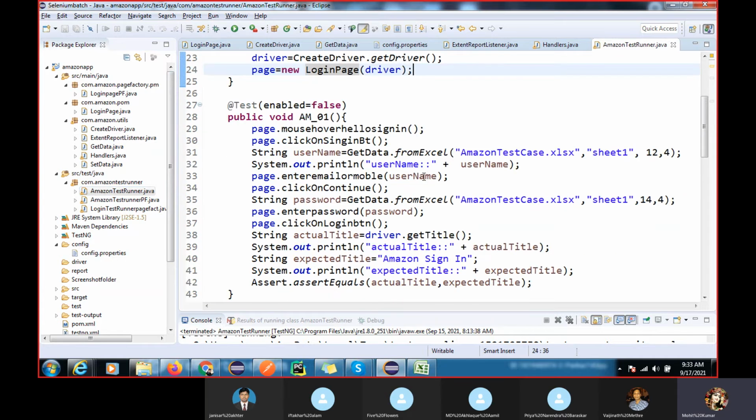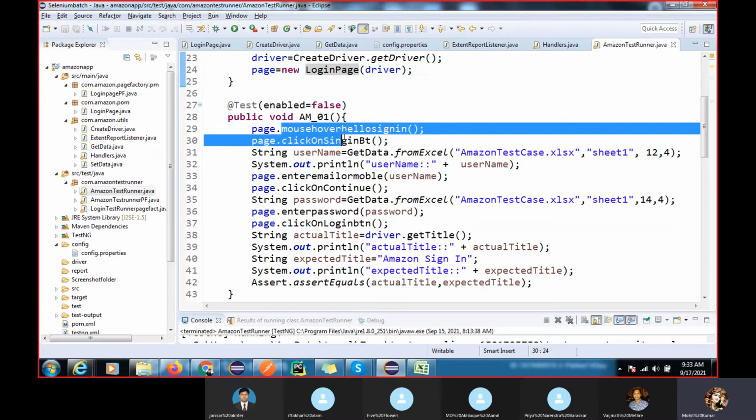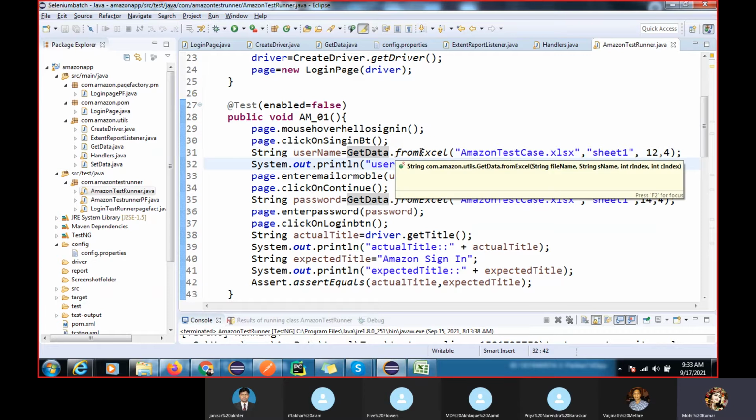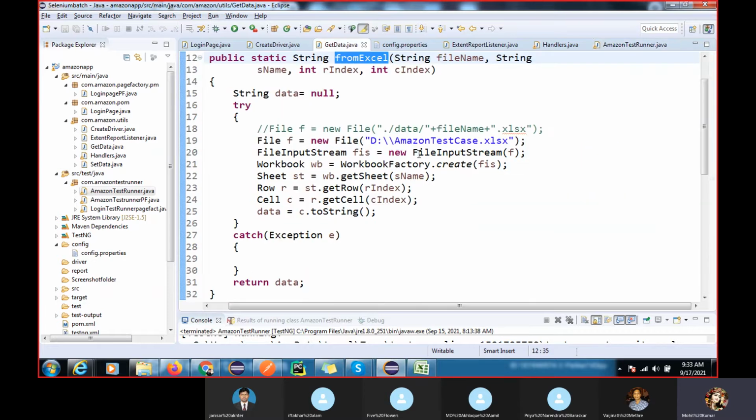Okay, this is the first test case we have written. The first step is to mouse over, then click on sign in. The main thing we have to understand here is that we are reading the data from the Excel sheet. So here I am going to take the username. This is the get data method. If you want to understand what this method does, mouse over plus control and click, right?